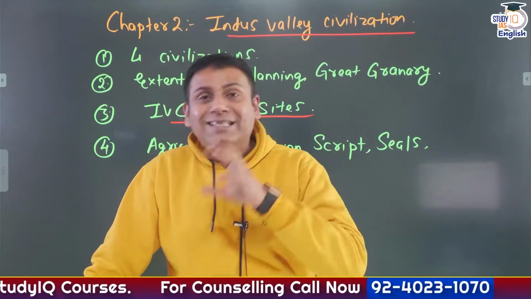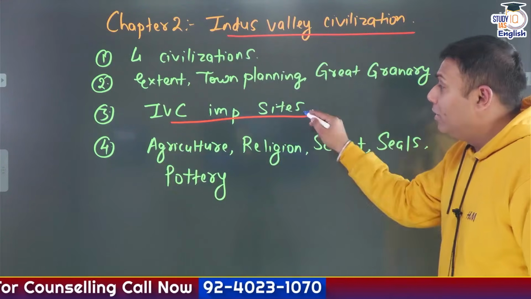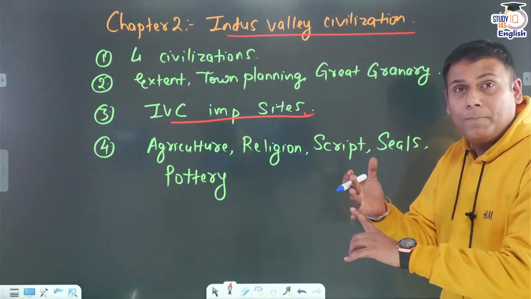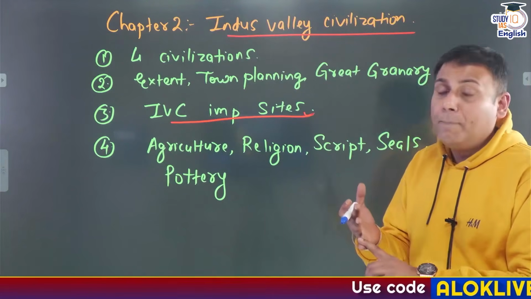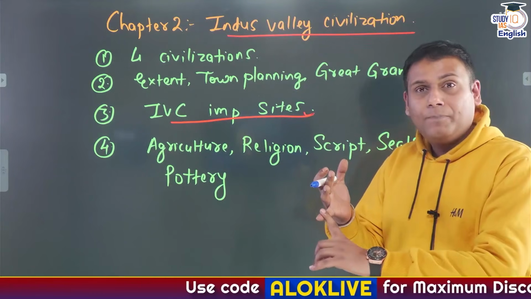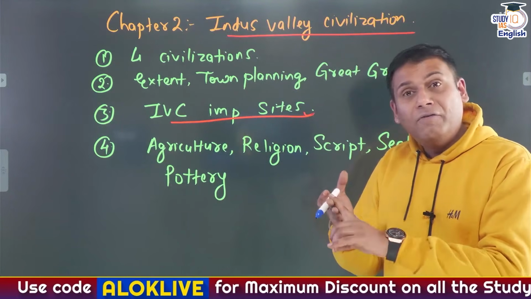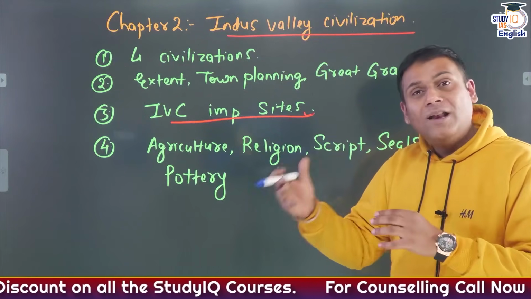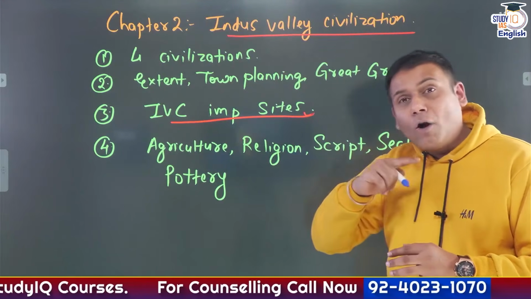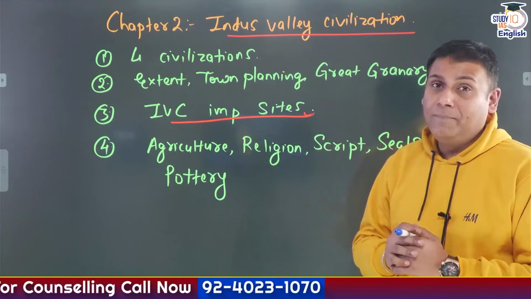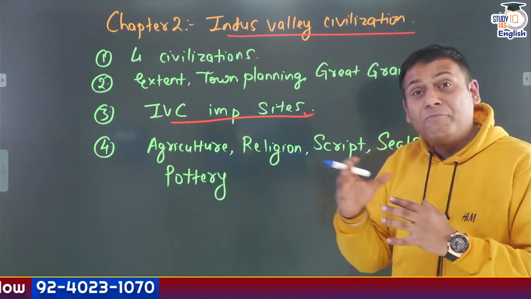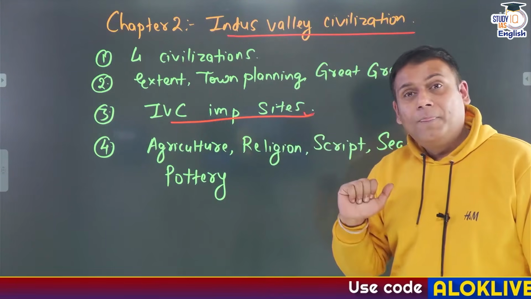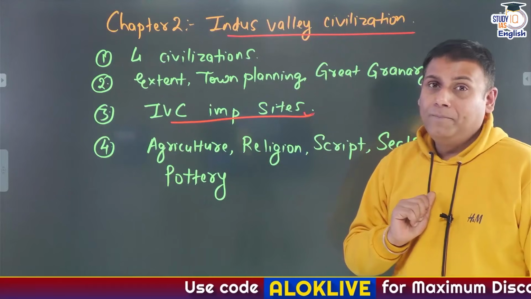So the questions can appear from the key findings of the important Indus Valley civilization sites. The important sites that you need to study are Harappa. If you want to note it down, I'm dictating, please note them down. Harappa, Mohenjo-daro, Lothal, which is also called the Manchester of Indus Valley civilization, Dholavira, which in local language is called Kotada Timba, and the Tropic of Cancer passes through the site of Dholavira. In fact, a water conservation system has been observed for the first time at Dholavira. Then Surkotada, where horse remains have been found.